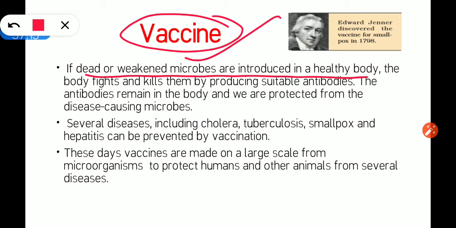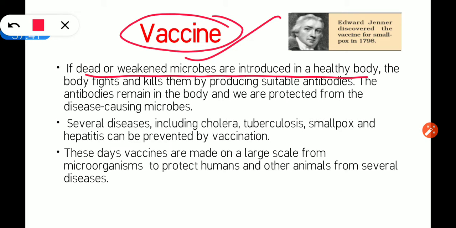Then the immune system starts fighting with those dead microbes, and it will start producing antibodies to kill those foreign particles. Okay, and these antibodies remain in the body. See, the immune system has a very sharp memory. If an organism enters into our body, the immune system produces antibodies.